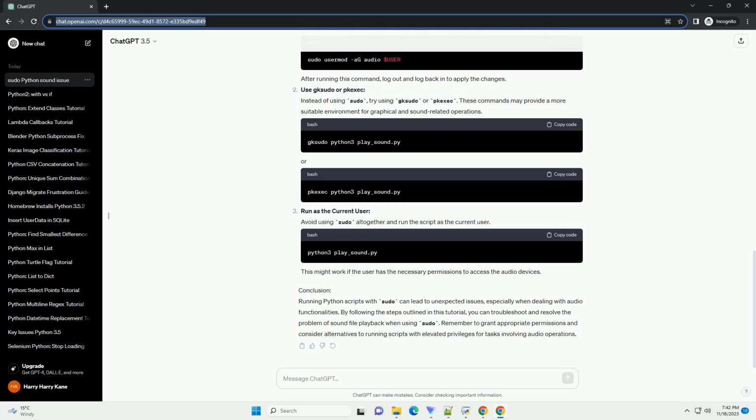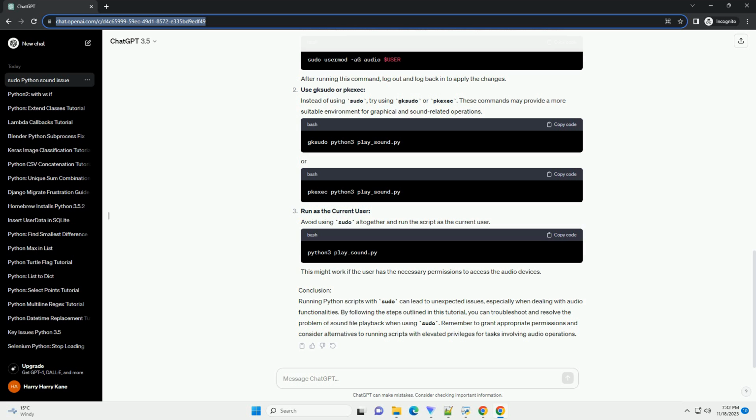Or, run as the current user. Avoid using sudo altogether and run the script as the current user. This might work if the user has the necessary permissions to access the audio devices.